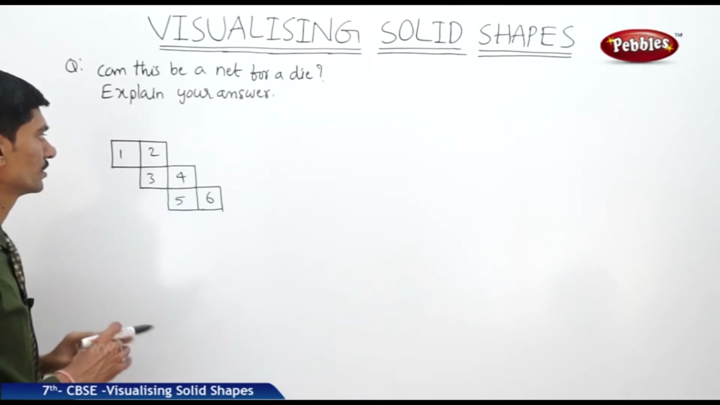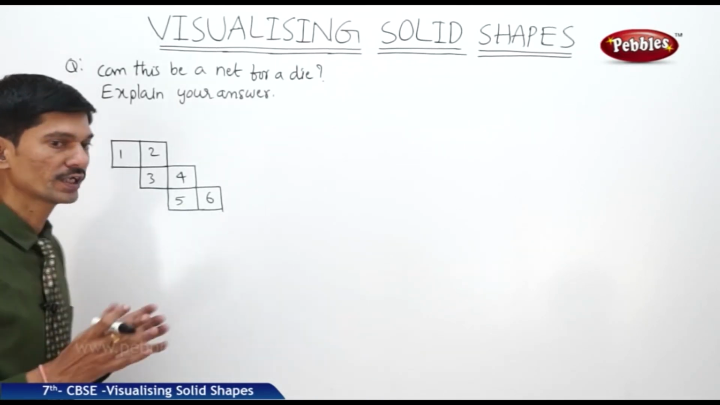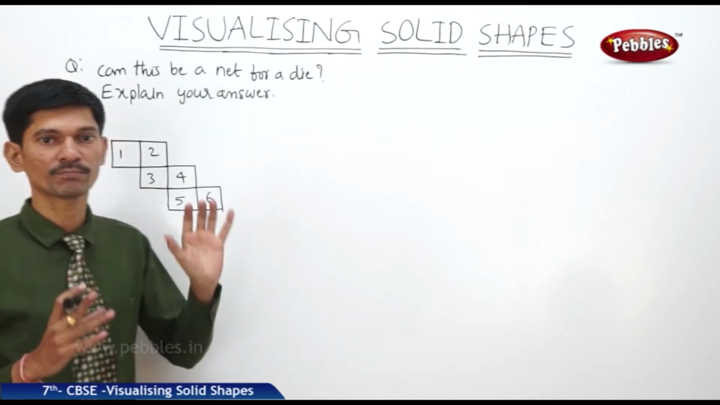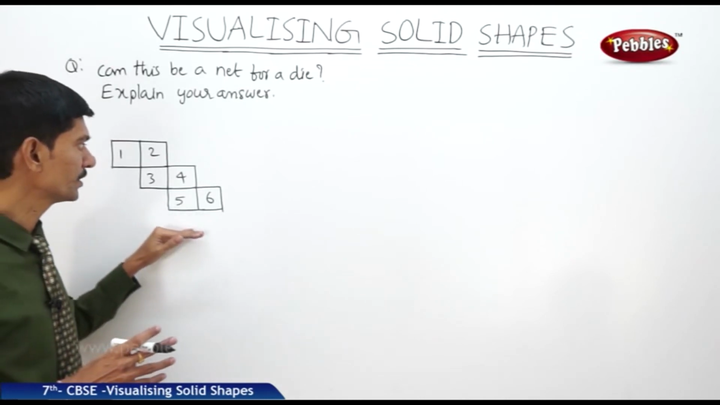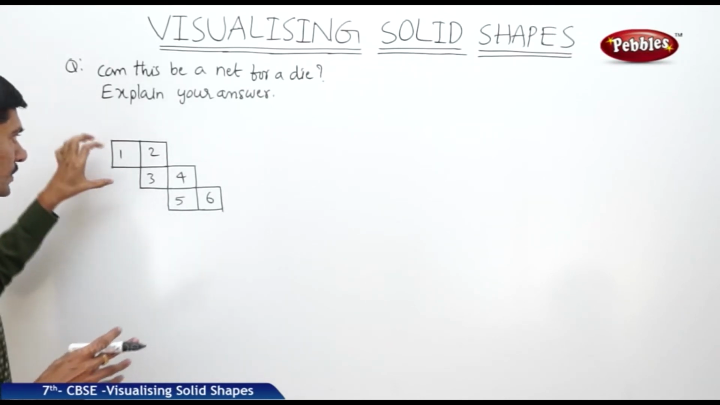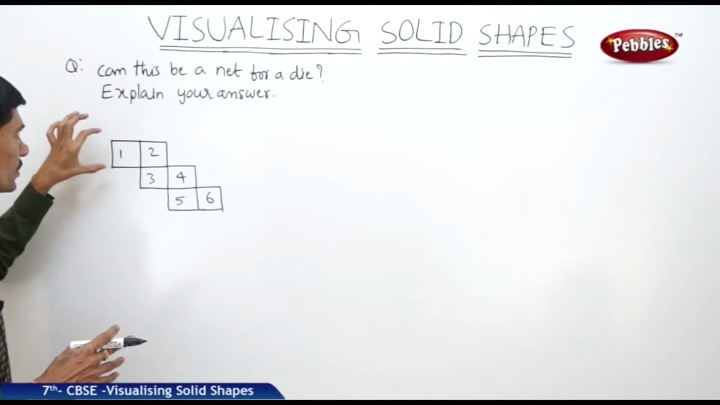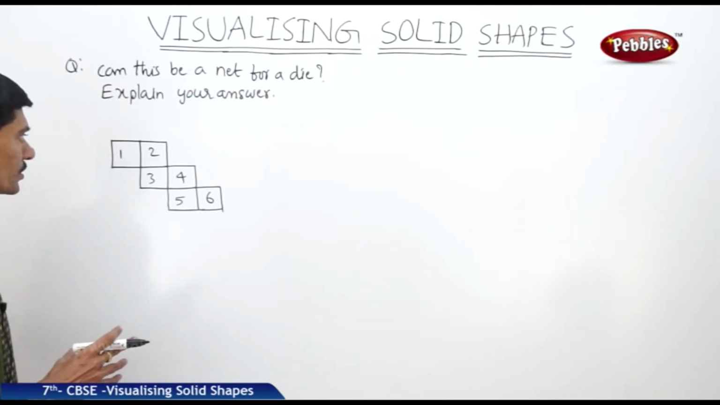Explain your answer. Now if you take any die, the sum of the numbers on the opposite faces should be equal to 7. Then it can be considered as a die. Now whether this net can form a die or not, let us see.